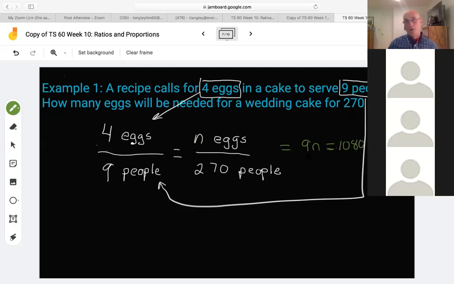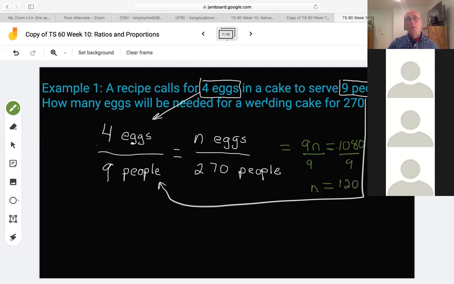And then you would just divide both sides by 9 to solve the equation. You punch it in your calculator, and you'll get n equals 120.